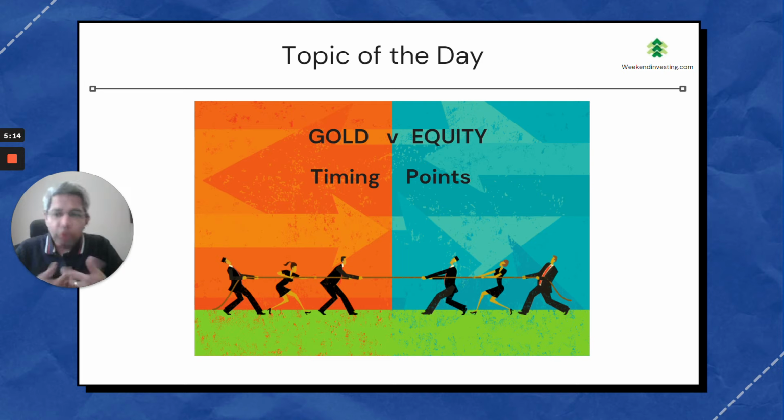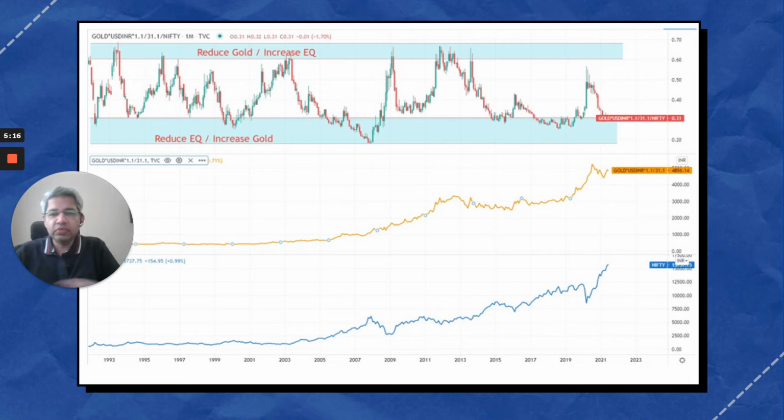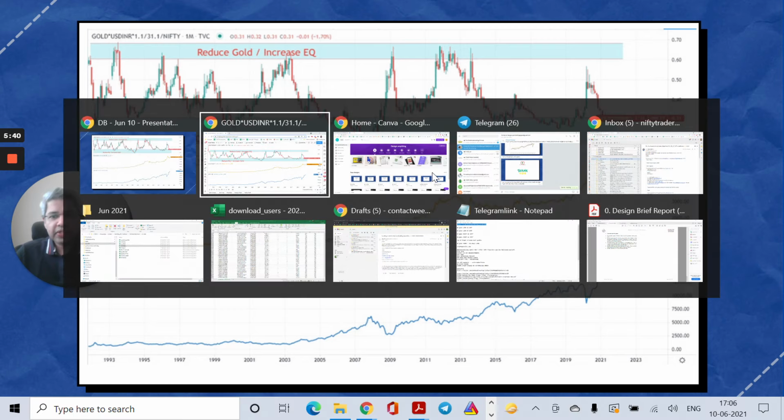But there are more ways of allocation, and we are going to talk about this. So I am showing you a schematic of gold in INR versus Nifty plotted on this TradingView chart. So in the top, let me go to the actual chart and I'll be able to explain it better.